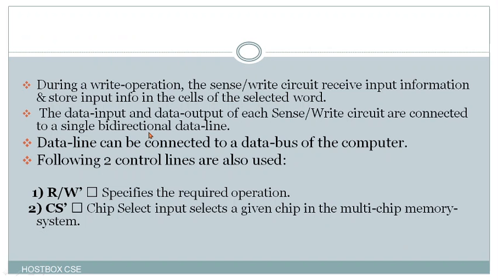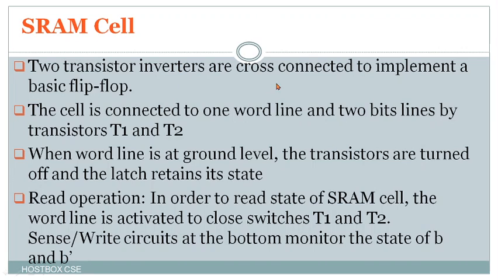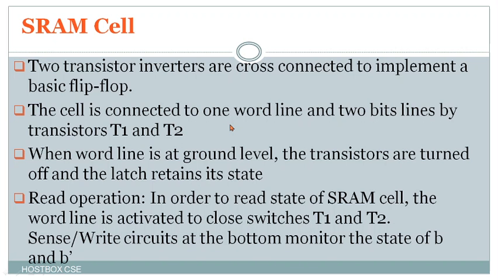Next we go for the SRAM cell, where we have a small example. The SRAM cell will be followed by X and Y lines, T1, T2 and the bit lines and word line. Here two transistor inverters are cross-connected to implement a basic flip-flop. Computer organization and architecture is a topic that follows concepts derived from digital electronics. Here the cell is connected to one word line and two bit lines by transistors T1 and T2. See transistor T1 followed by T2, and inverters will be there. Then when the word line is at ground level, the transistors are turned off and the latch retains its state.